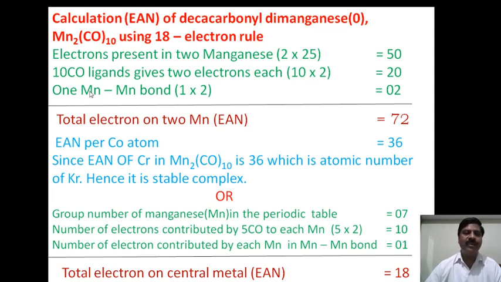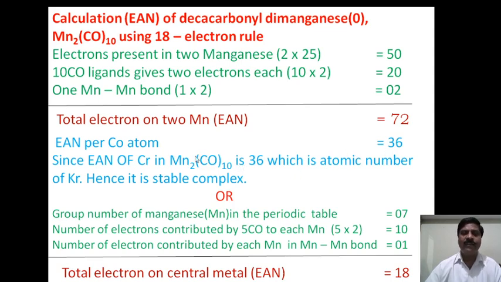Again there is a manganese-manganese bond. 1 into 2 electrons, therefore totally 2. After adding we get 72. The total electrons on the 2 manganese atoms is equal to 72. We can calculate the EAN per manganese atom, which is equal to 36 after dividing by 2. If the EAN is 36, it is the atomic number of krypton. Hence it satisfies the 18 electron rule.